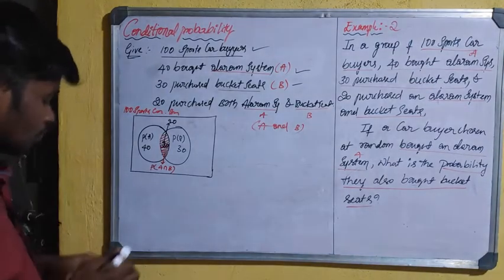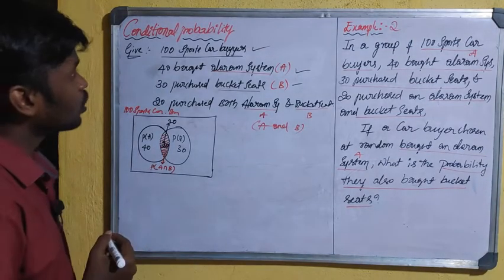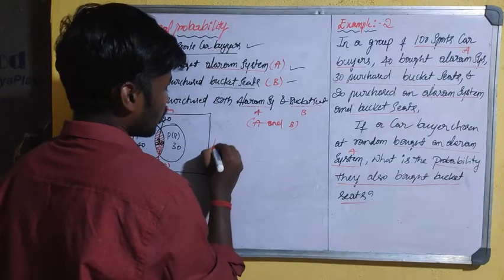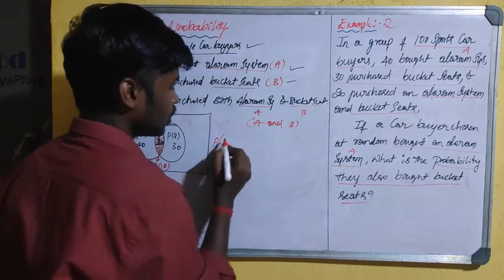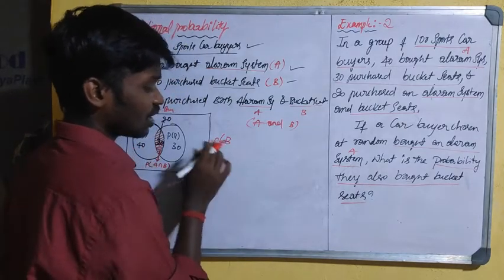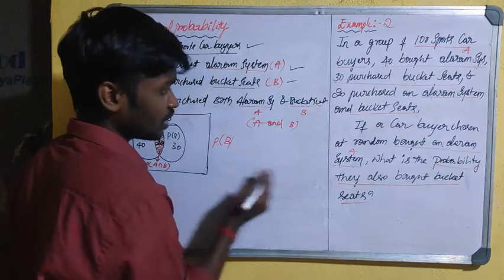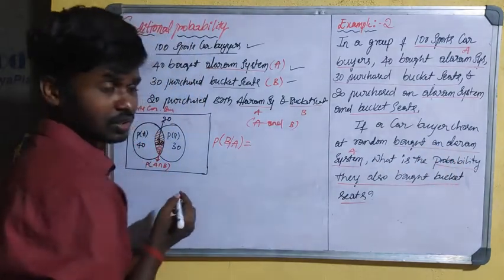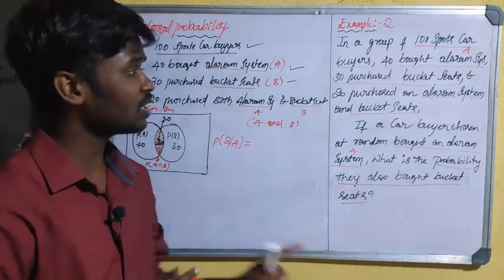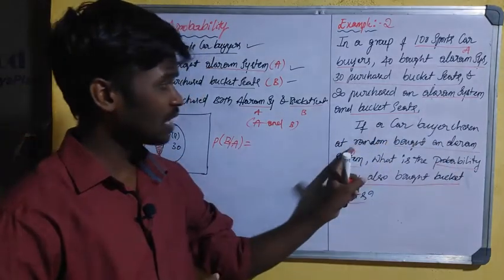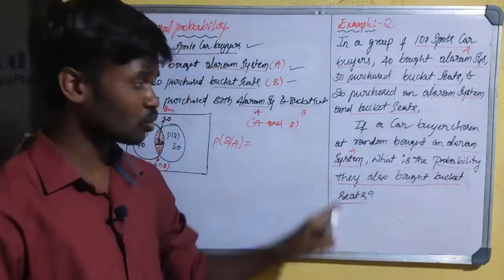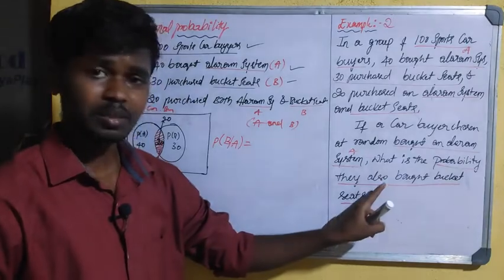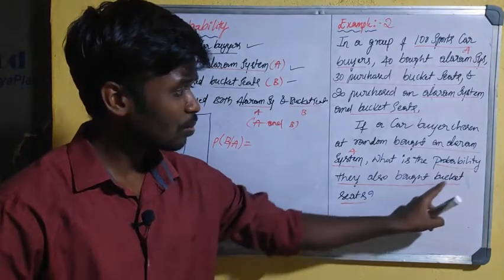See, what is the formula to compute the conditional probability? That is the probability of B occurring given event A has already occurred. So in the problem they specify that if car buyers chosen randomly purchase an alarm system, then based on this event we have to calculate the probability of purchasing bucket seats.